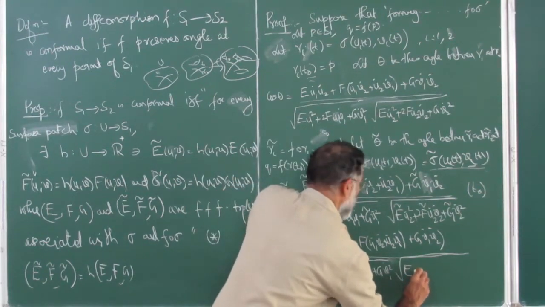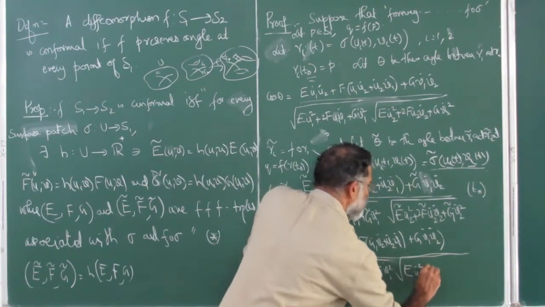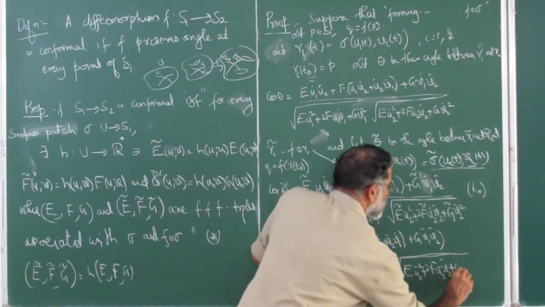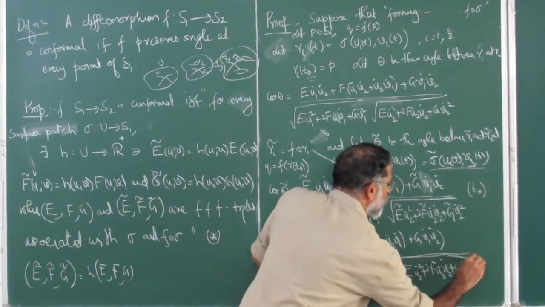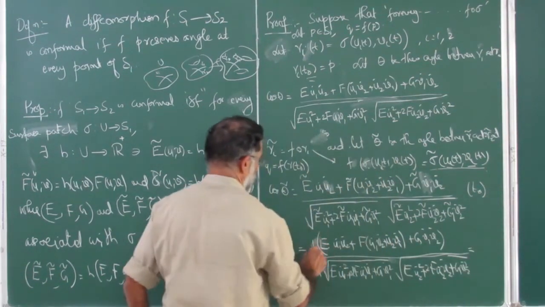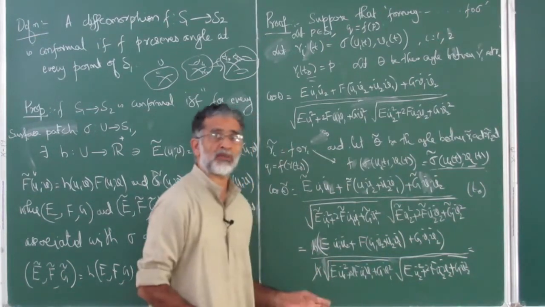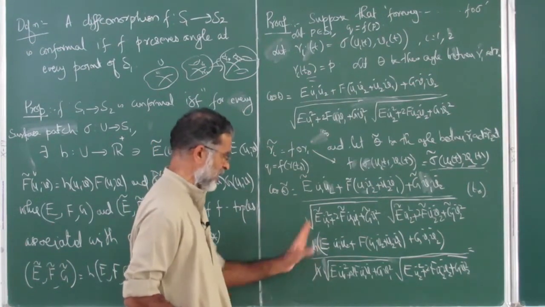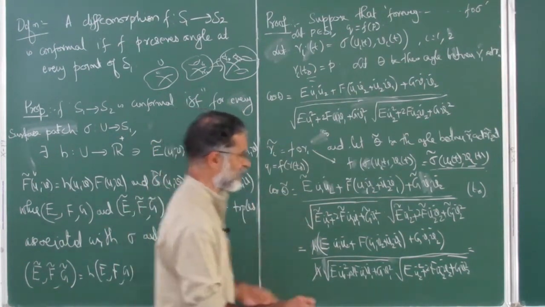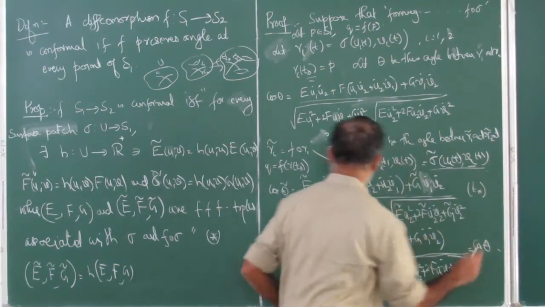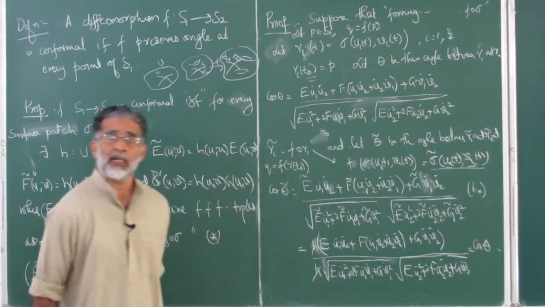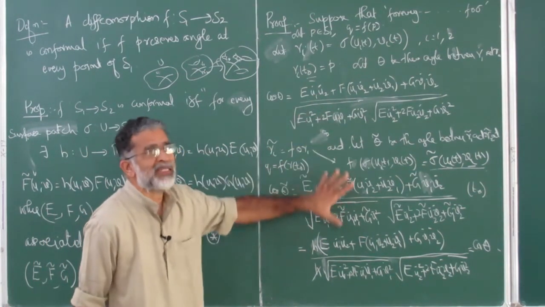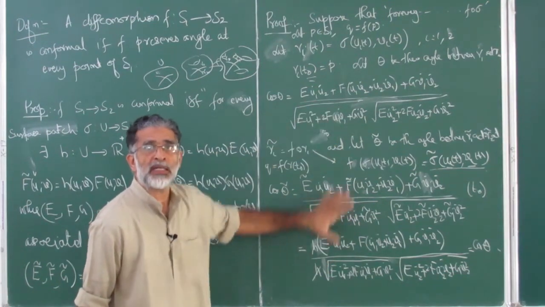So E u2 dot square plus 2F u2 dot v2 dot plus G v2 dot square, and this is exactly cancelling. See, h is non-zero, h is positive, so you can cancel throughout, because everywhere h at u comma v is positive. So you cancel, you get cos theta. That means cos theta tilde is the same as cos theta. This is roughly what I said before, I am just rewriting what I said.